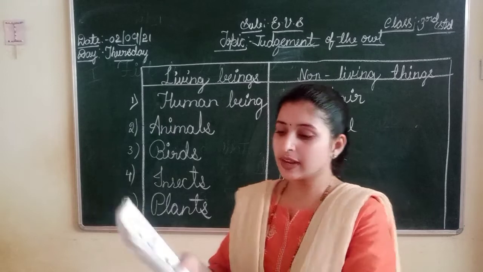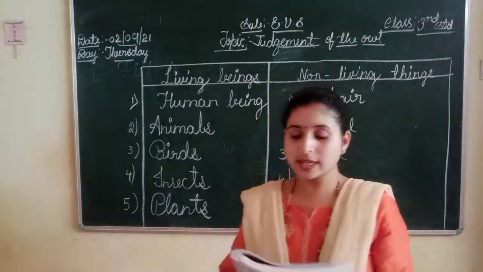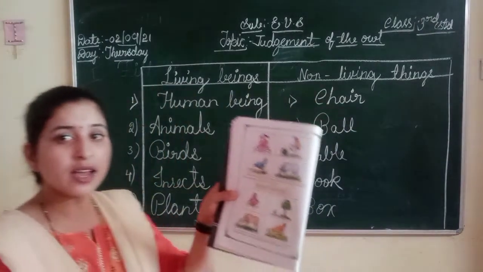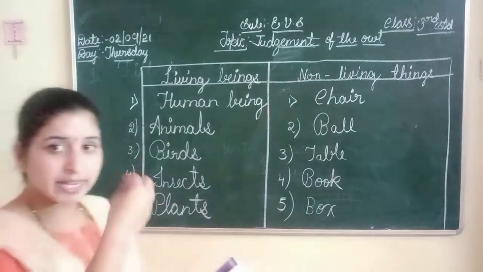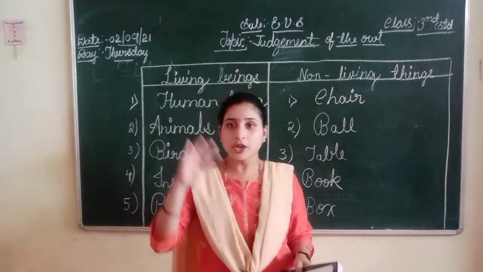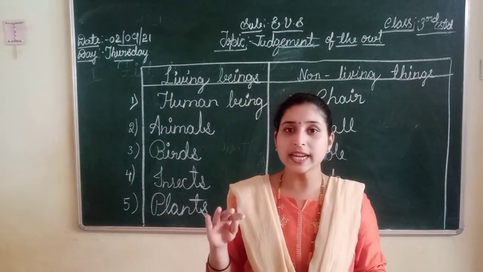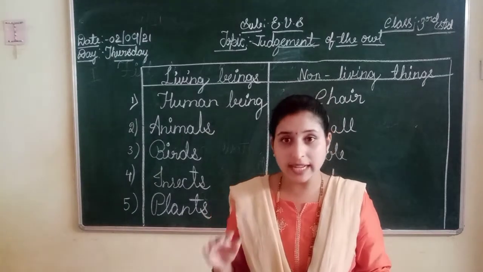Even animals and birds need food. Here this cow is grazing the grass, right? And this hen is eating the grains. So all the animals, birds, human beings, plants need what? Food to live.